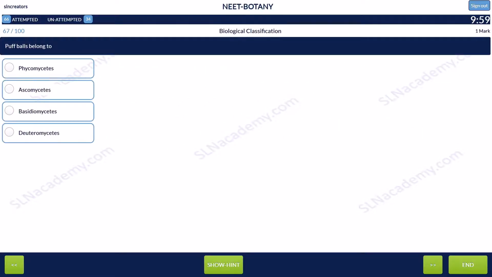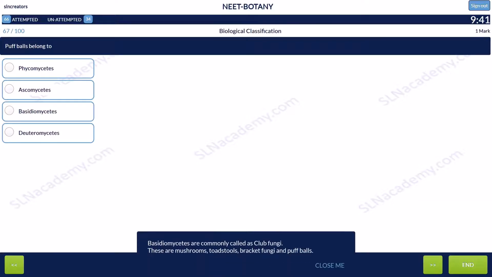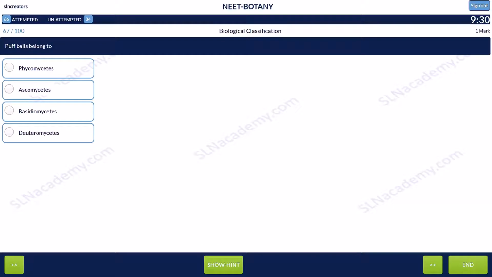Question 67. Puffballs belongs to option 1, Phycomycetes, option 2, Ascomycetes, option 3, Basidiomycetes, option 4, Deuteromycetes. Basidiomycetes are commonly called as club fungi. These are mushrooms, toadstools, bracket fungi, and puffballs. And the answer is option 3, Basidiomycetes.